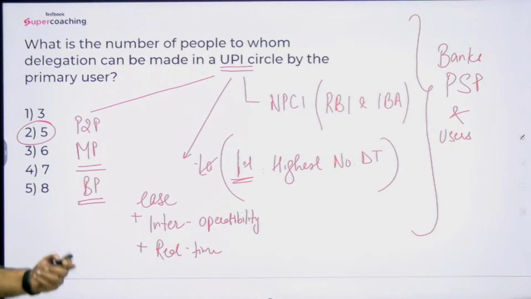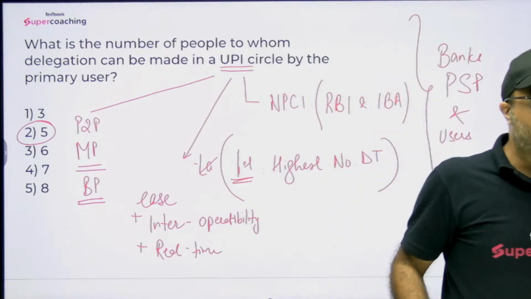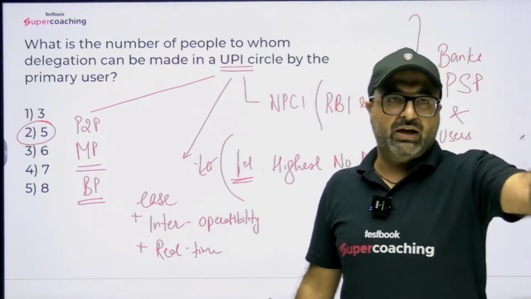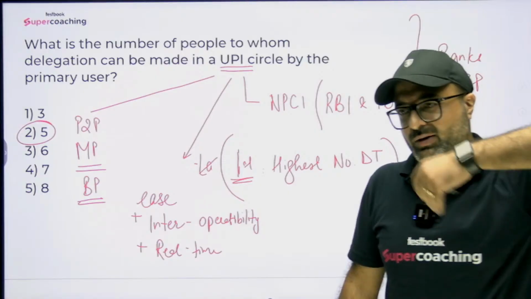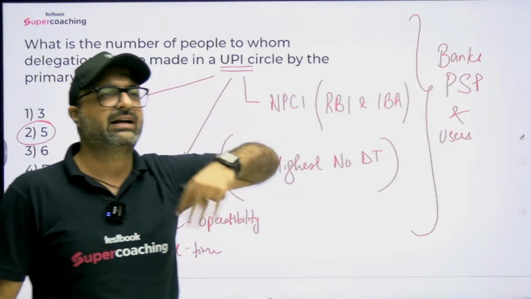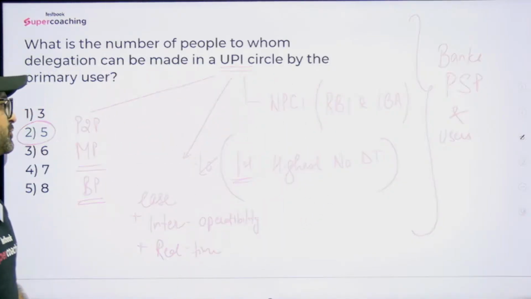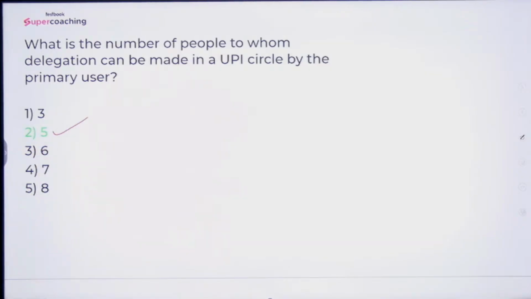For example, you're a family of 5. I have given access to all 5 of them. I will ask one to pay the electricity bill, one to pay the mobile bills of the entire family, one to make the rent payments, and in this manner you can delegate the services which are going to be helpful in the near future. So the primary user can delegate to how many parties? The answer is 5 individuals or 5 parties can be delegated.